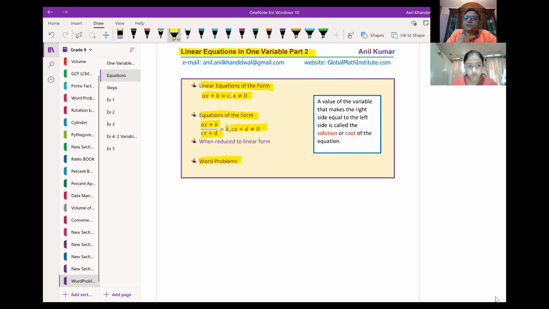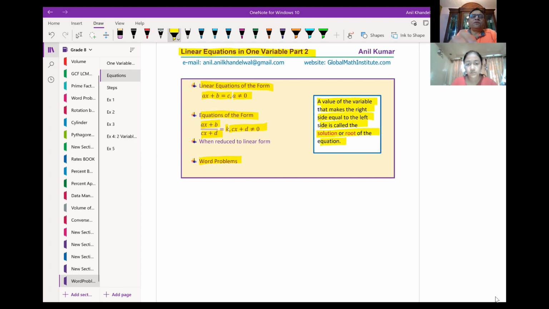Now, when I say solve an equation, what does it mean to you? What do you mean by saying solve an equation? Can you tell me, Naisha? They will give us the word problem, and we have to collect the numbers they give, put it together and solve it. Correct. A value of the variable, let us say x is our variable, that makes the right side equal to the left side is called the solution or the root of the equation, right?